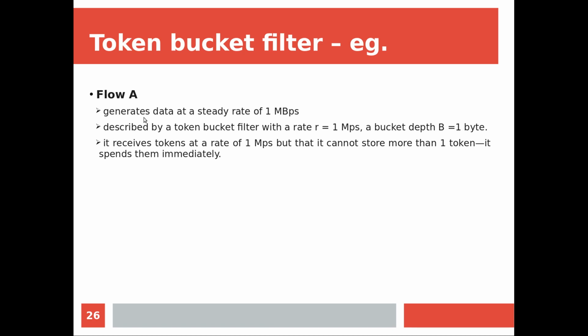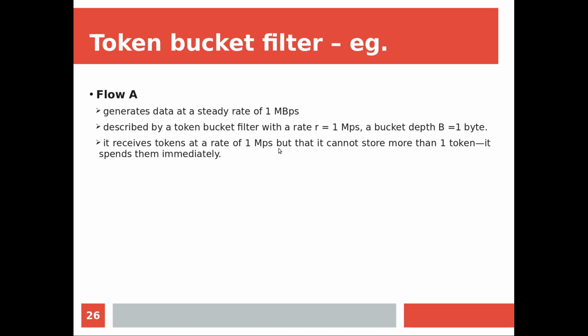So now altogether, how is this token bucket algorithm promising a flow of 1 megabyte per second? That is clear, right? It receives the tokens at a rate of 1 mega tokens per second, but it cannot store more than 1 token, so it sends them immediately. So what is the logic?